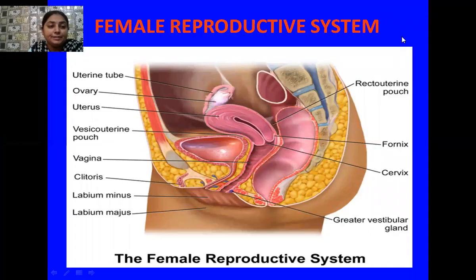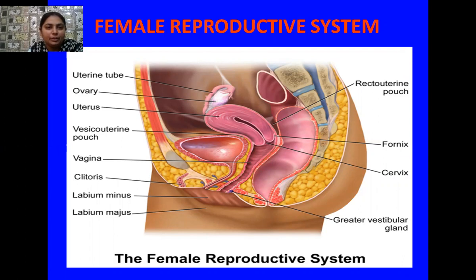Yes, good morning, students. Today we are going to revise our next topic in chapter 3 of our NCERT book, Human Reproduction, and that is the female reproductive system. In yesterday's lecture, we studied the male reproductive system.